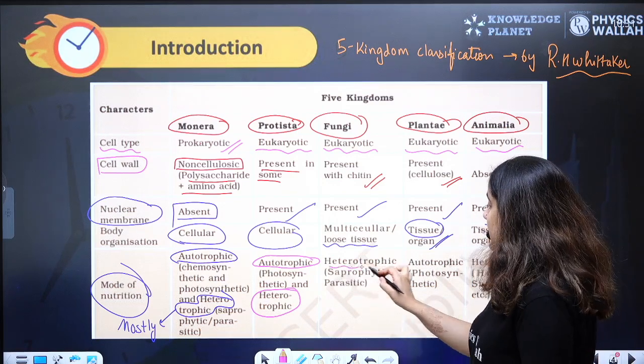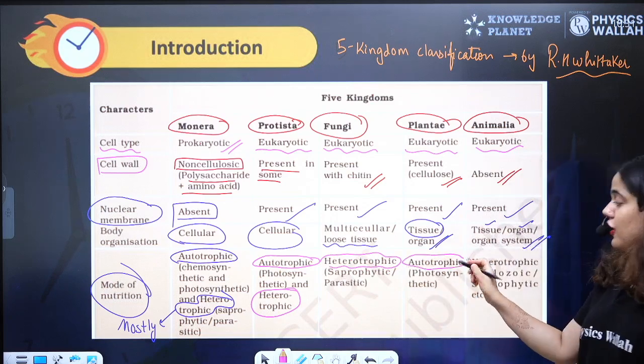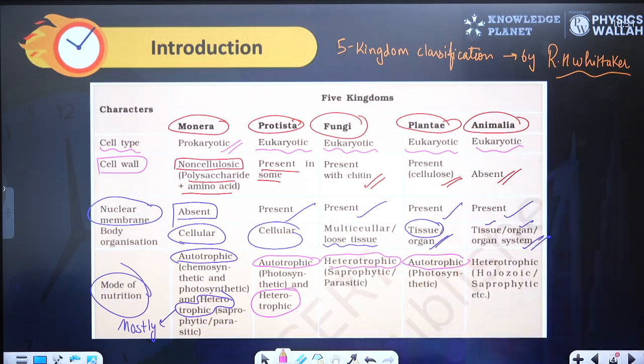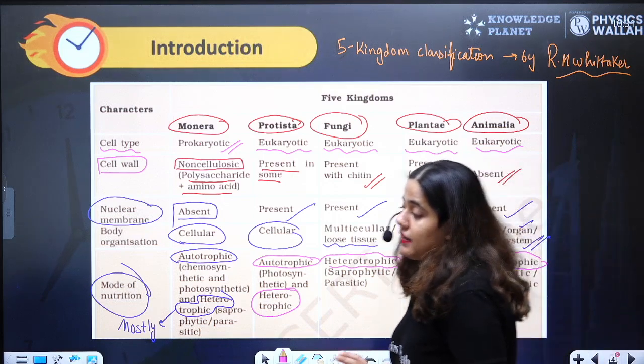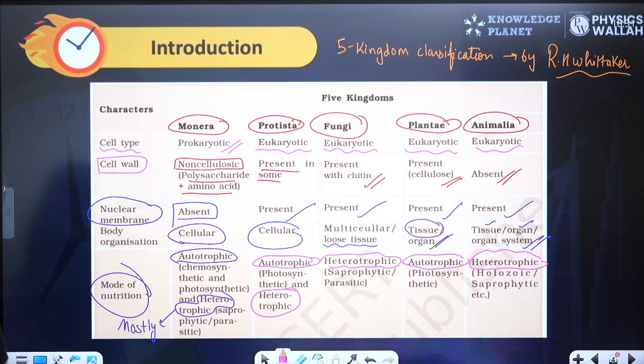Fungi are strictly heterotrophs. Plants are strictly autotrophs. Autotrophs means they can make their own food. Heterotrophs means they are dependent on others for their nutrition. And Animalia are strictly heterotrophic, which means animals feed on others to get their nutrition. So this type of comparison was given by R.H. Whittaker, showing how all these five kingdoms are different from each other.